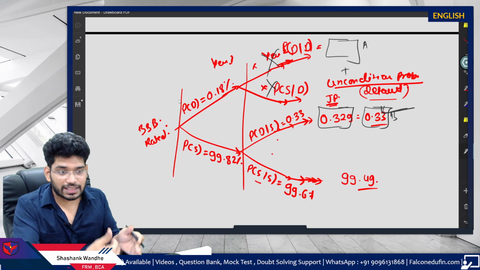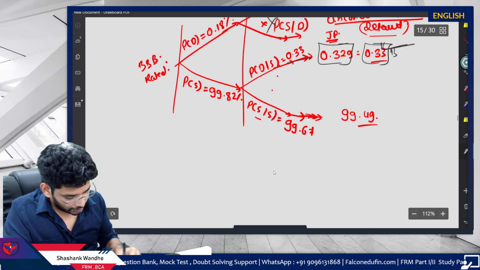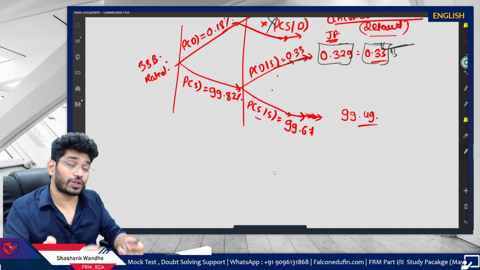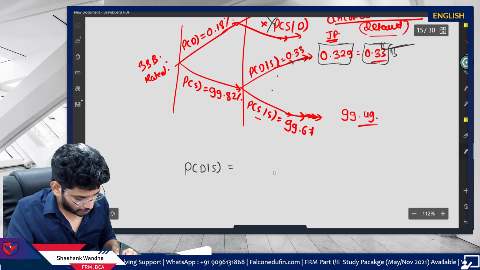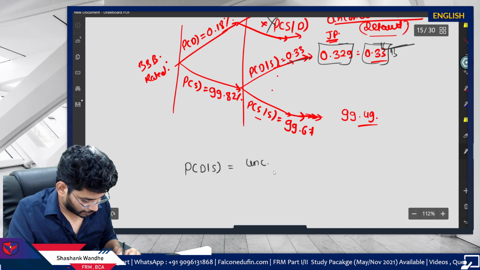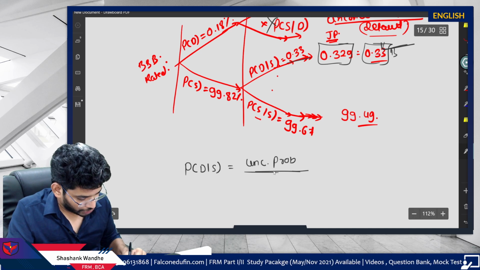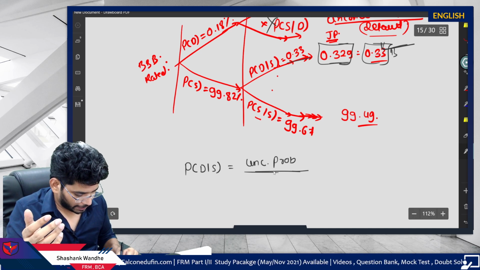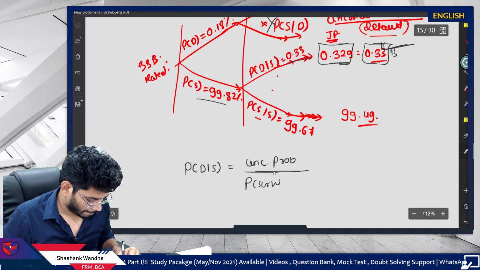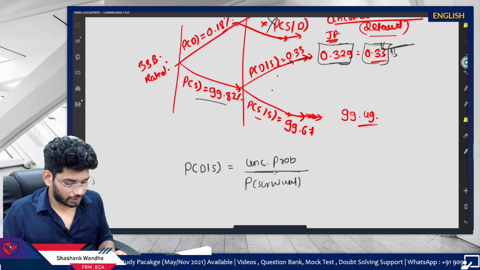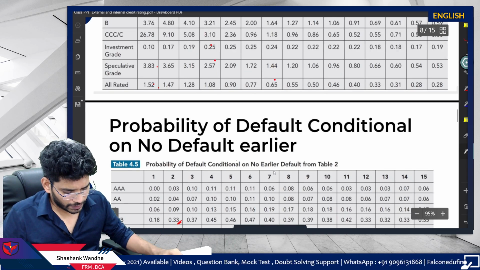Now, given this, you can rework it. You can do the reverse calculation. This is how the conditional probability table is calculated. So probability of default given survival is equal to the unconditional probability divided by the probability of survival till this point. This is very easy.